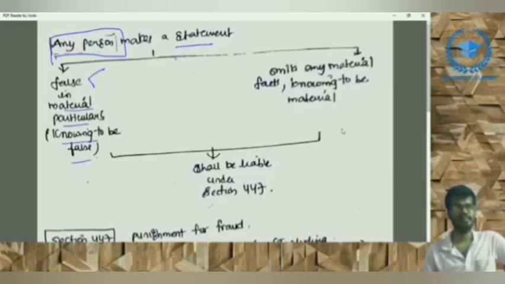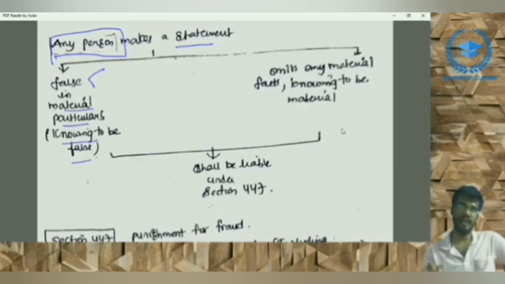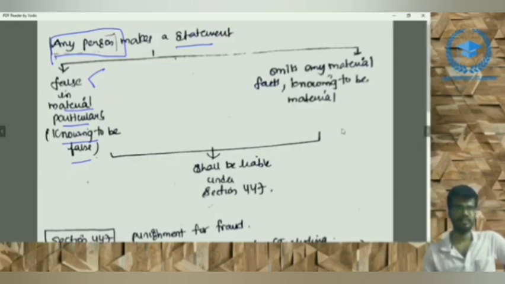That person knows that the statement is false, but he has included that statement in that particular report, return, certificate, financial statements or documents. And also if he omits any statement which is a material fact, knowing it to be material. Here, false knowing it to be false, or omits knowing it to be material. If he has done any one of these things, then he shall be liable to penalty under section 447.